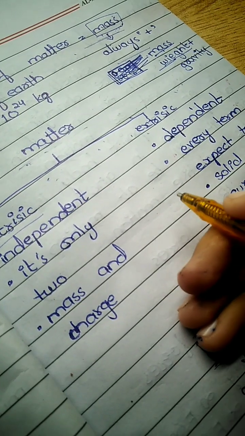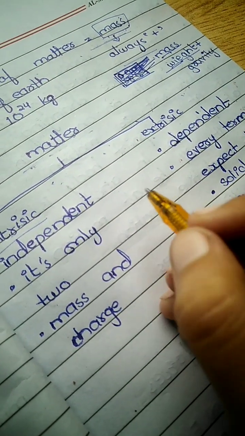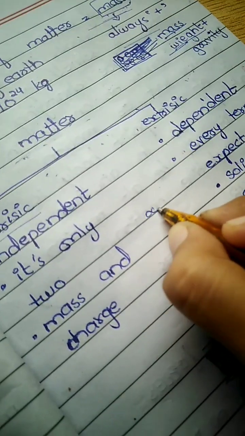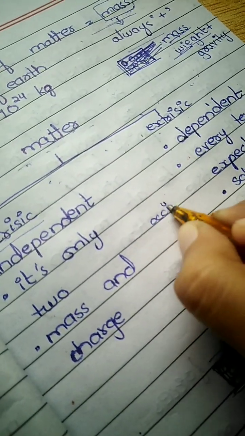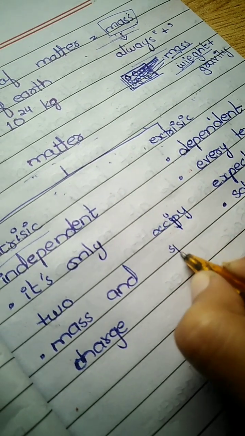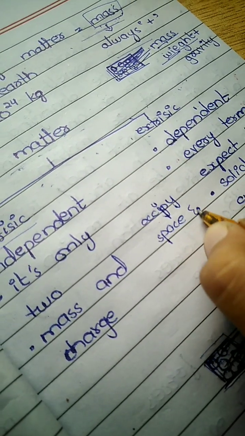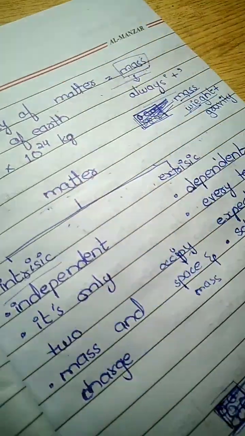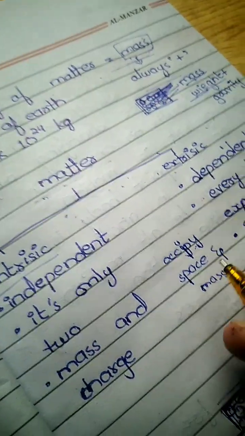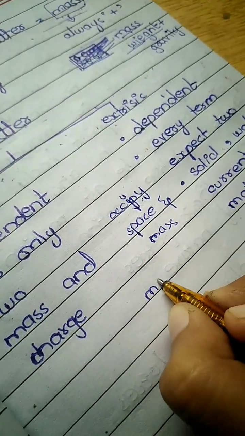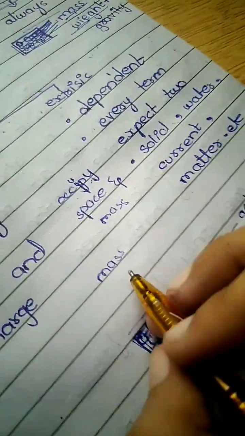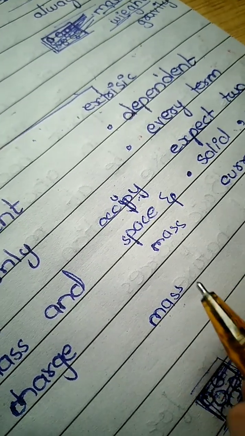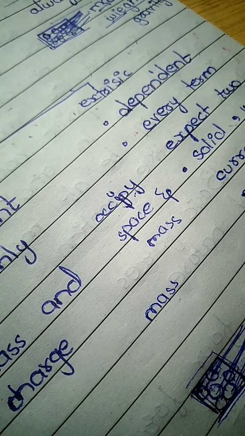What if you're asked, tell me what is matter? You will just say matter is something that occupies space and has mass. That's the explanation of matter. But what if you are asked, tell me what is mass? You just say it's the number of particles, but that's not a proper explanation of it.